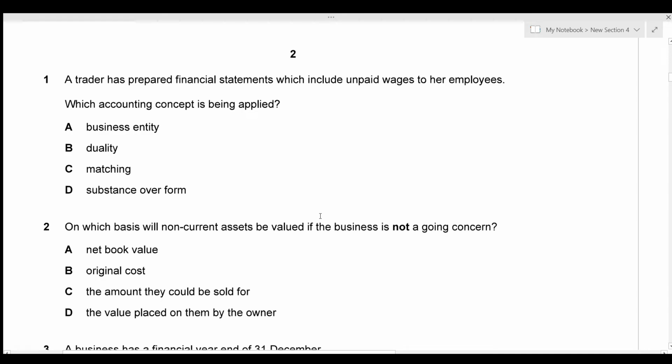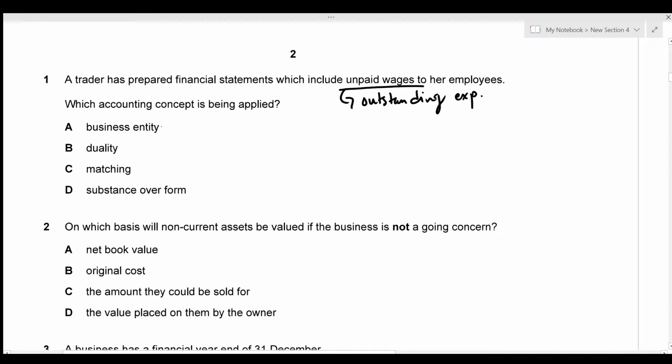The first question says that a trader has prepared financial statements which include unpaid wages to her employees. So unpaid wages refers to an expense that has been incurred during the year but is yet to be paid. So this is an outstanding expense. Now we need to figure out which accounting concept is being applied.